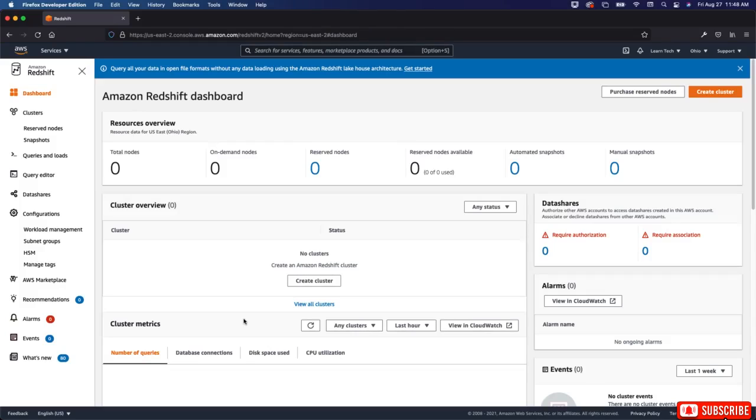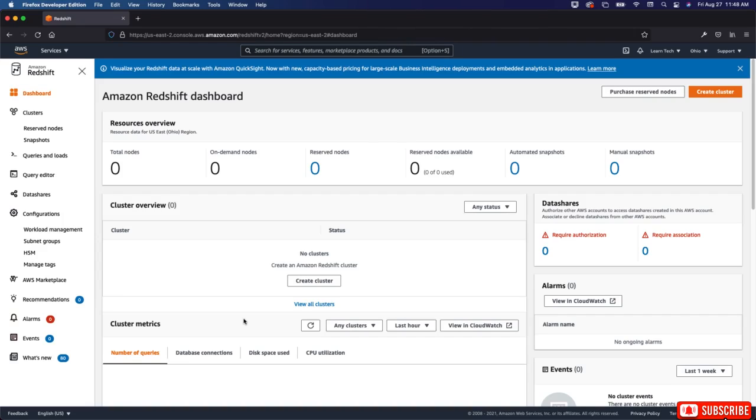All right, welcome back. In this video, we're going to talk about the Amazon Redshift dashboard. So how do we do that? Why would we use the Amazon dashboard, right? The Redshift dashboard, what would be the purpose of it? And what are the options available to you when using the Amazon dashboard?